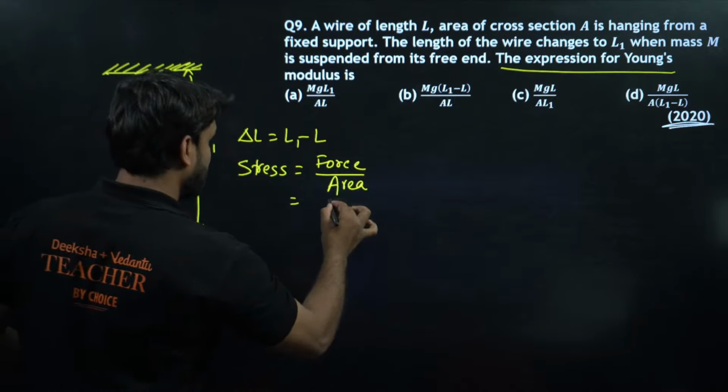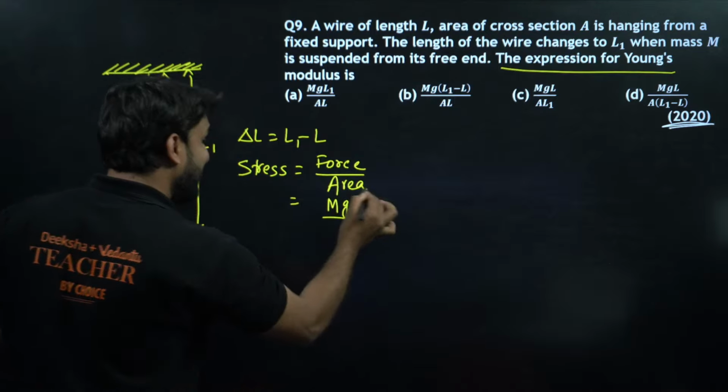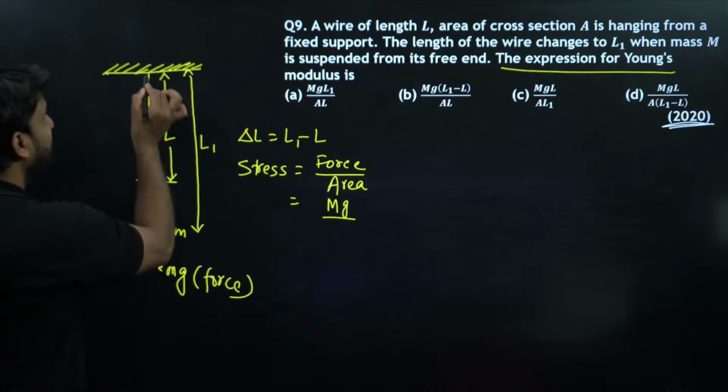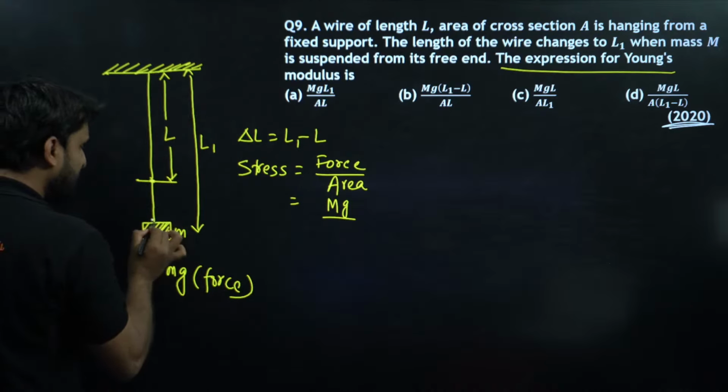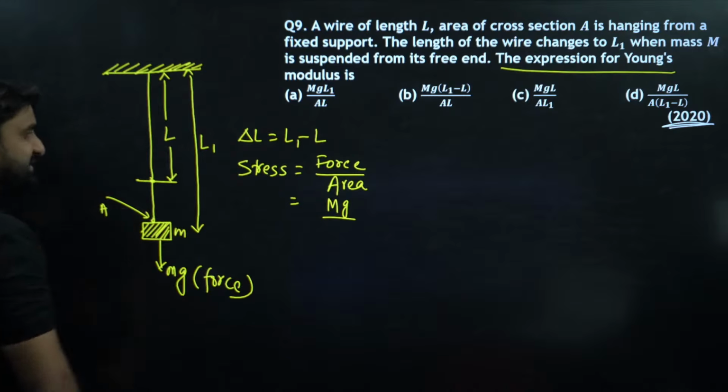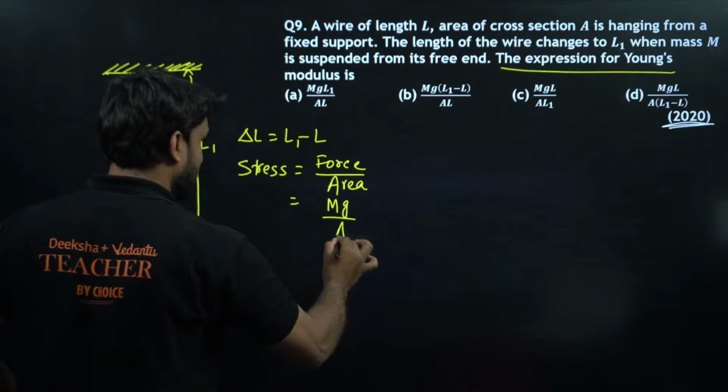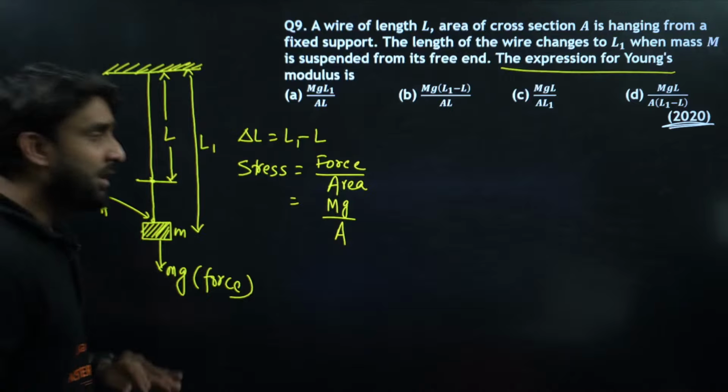So we can write mg, and the area of cross section is already given. The area of this wire, very thin and not visible, is A, so we can write mg by A. This is the stress.